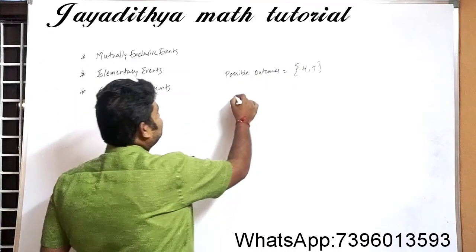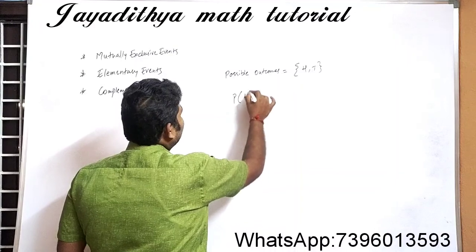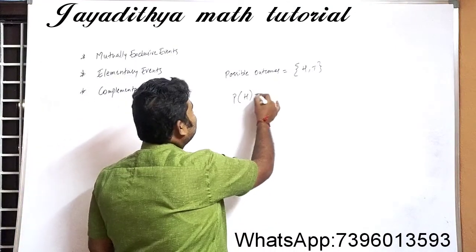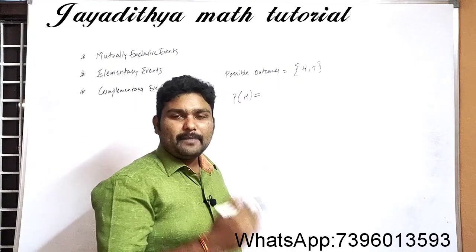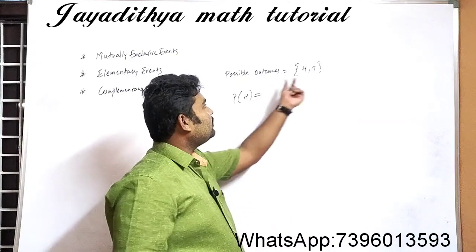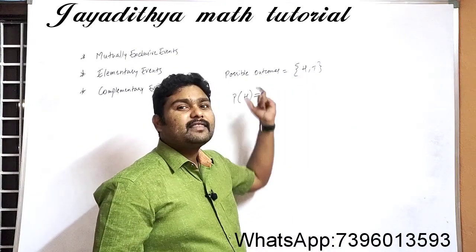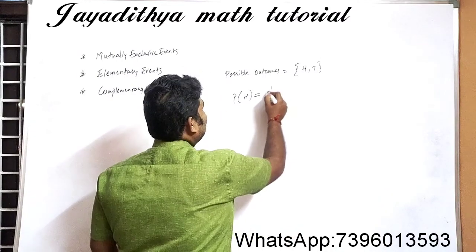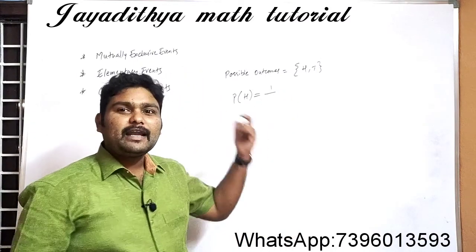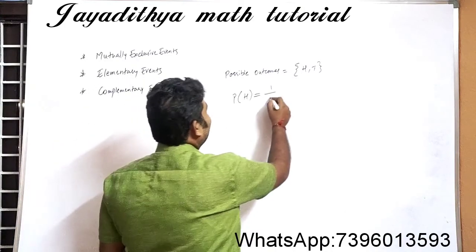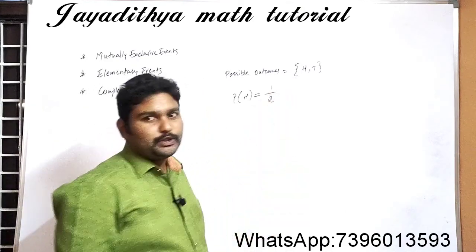When we are calculating the probability of getting head, what is our formula? Number of favorable outcomes by total number of possible outcomes. The favorable outcome is only one, that is head, so the number of favorable outcomes is 1, and total outcomes are head and tail, so we have 2 total outcomes. So we can write it as 1/2.